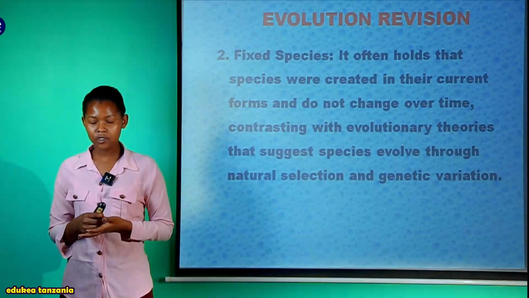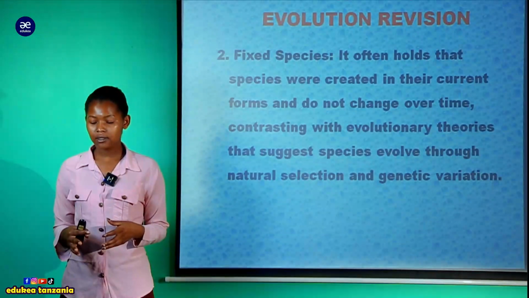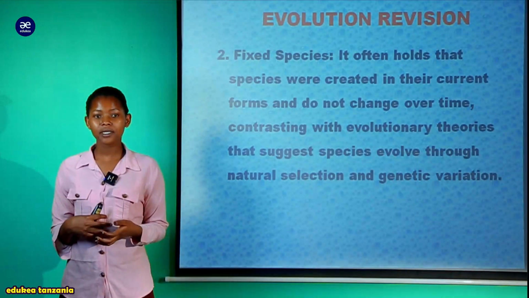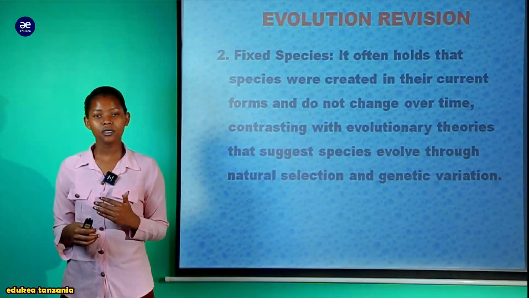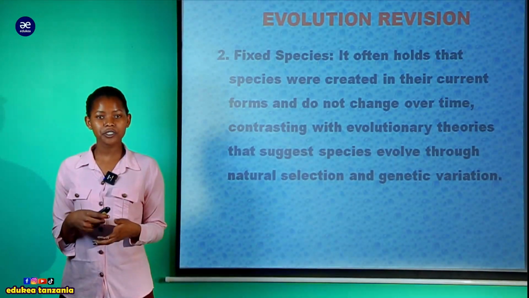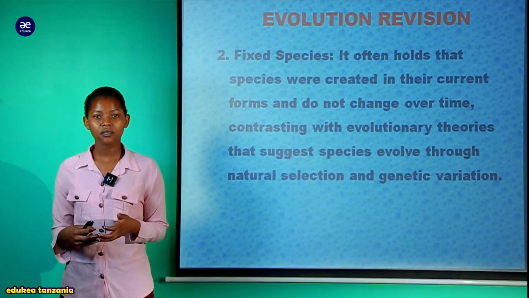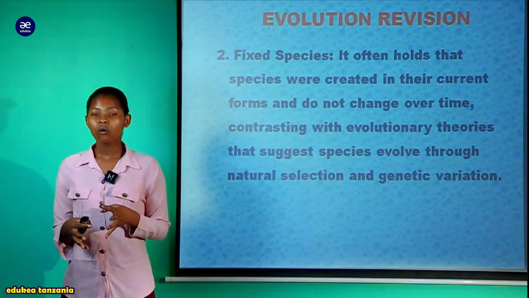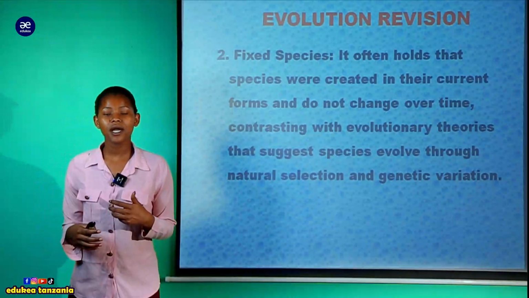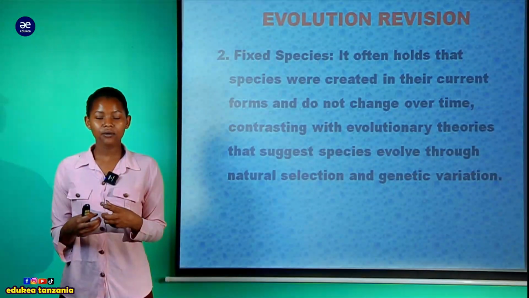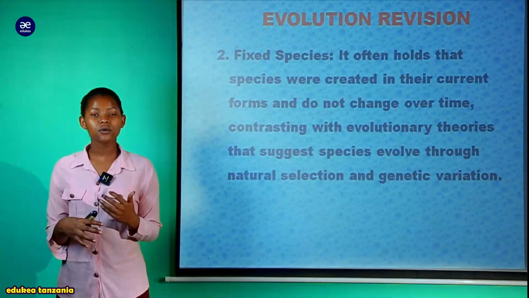When we talk about the idea of fixed species, it means that according to the theory of creation, the species were created in their current form as they are, and are not evolving or changing over time as evolutionary and genetic ideas explain. So according to the theory of creation, we are told that life was created as it is now, the way everything is today, it is how it was created.